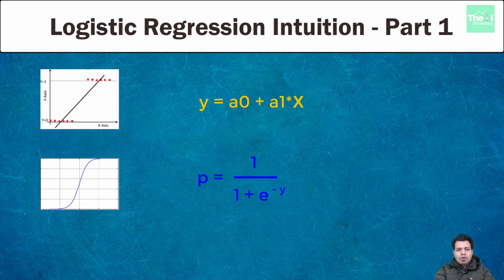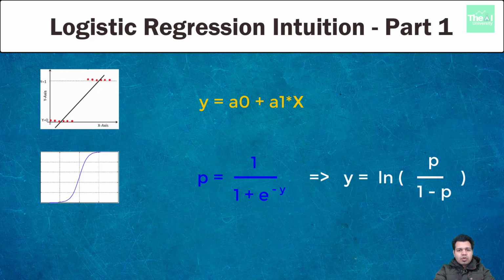Now put the value of y equals a0 plus a1x into the sigmoid function highlighted here in blue. When you solve the sigmoid function for y, you will get y equals natural log, and in brackets, p upon 1 minus p. Now substitute this value of y back into the equation of the regression line. Your equation would become natural log, and in brackets, p divided by 1 minus p equals a0 plus a1 multiplied by x, which is highlighted in green. So this is what represents logistic regression.